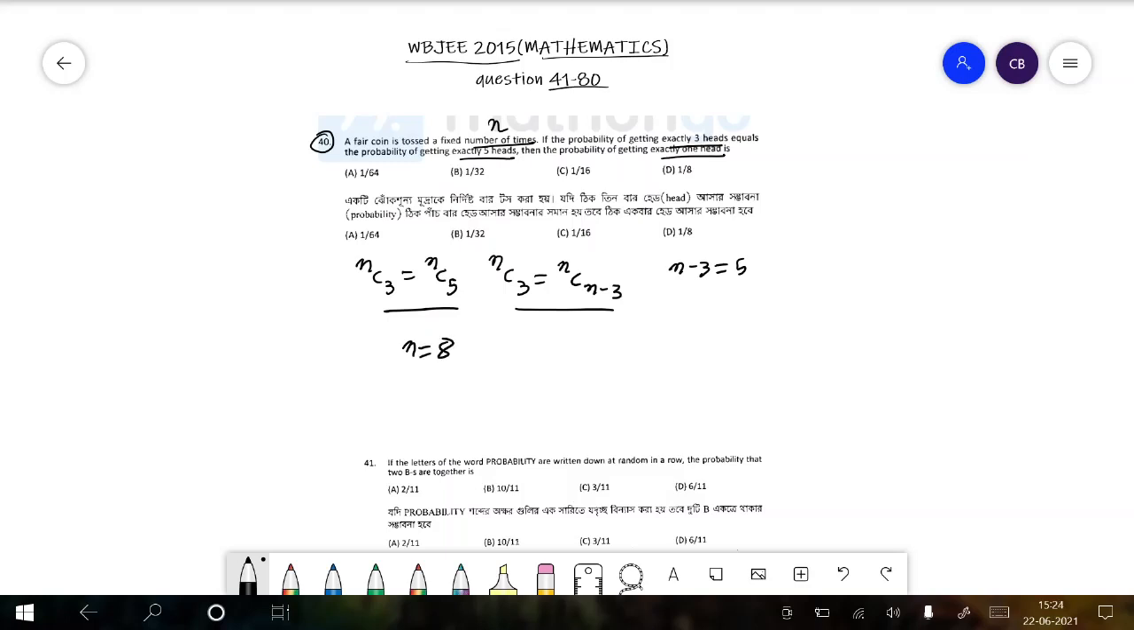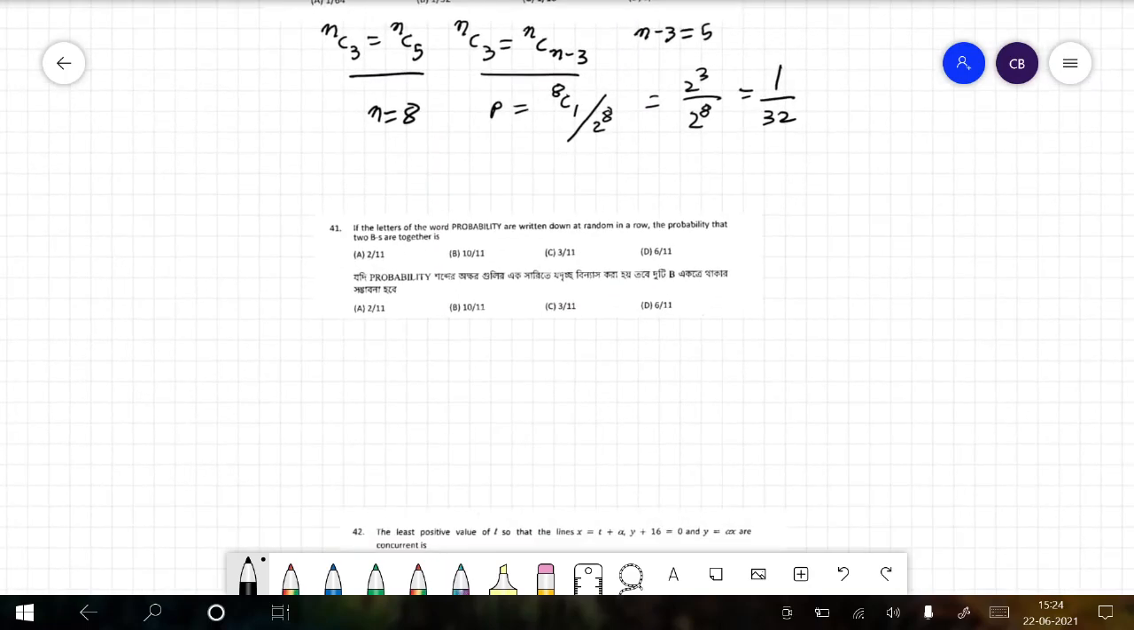Next, if we want to find the probability of getting exactly one head, the probability is equal to the number of combinations where only one head pops up, that is 8C1, divided by the total number of combinations of heads and tails when 8 coins are tossed, that is 2 to the power 8. Now, it can be easily seen that this turns out to be 2 to the power 3 by 2 to the power 8, which is equal to 1 by 32. Therefore, option B is your answer.